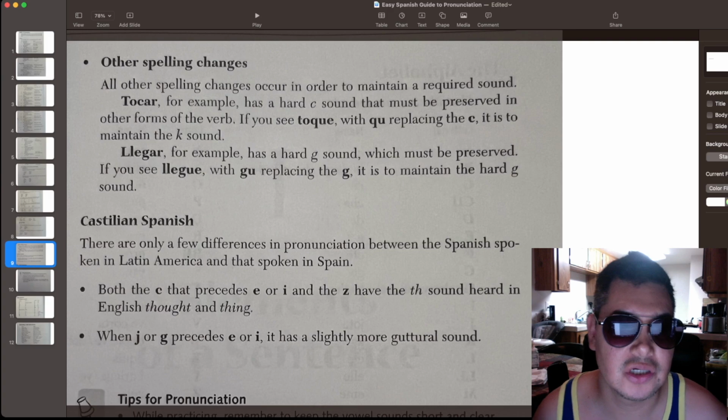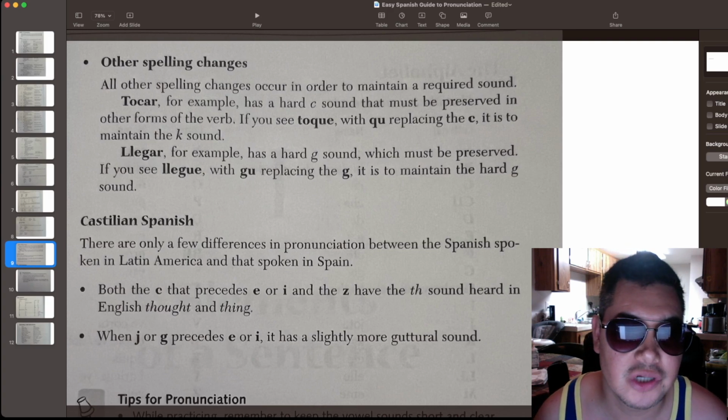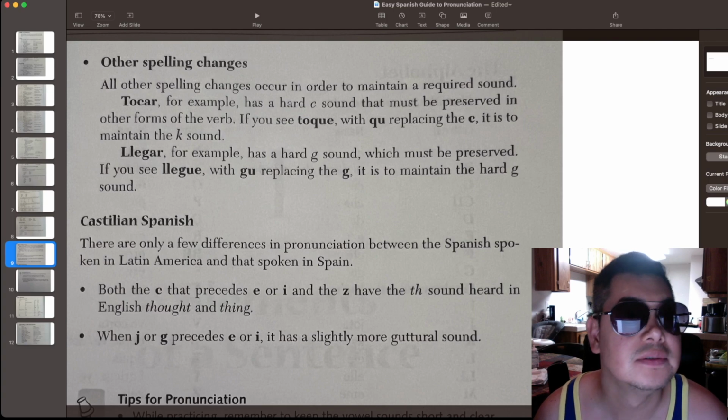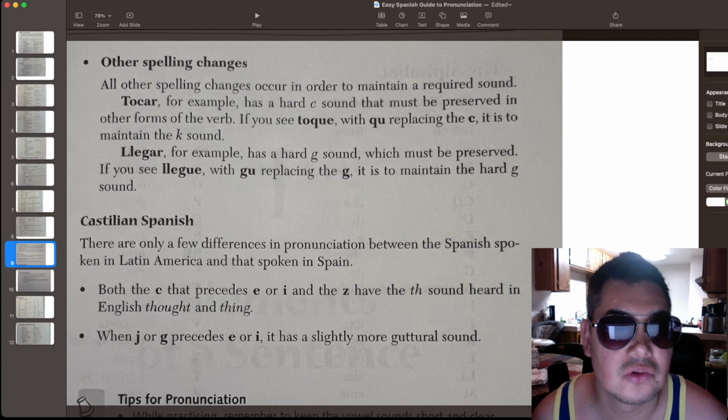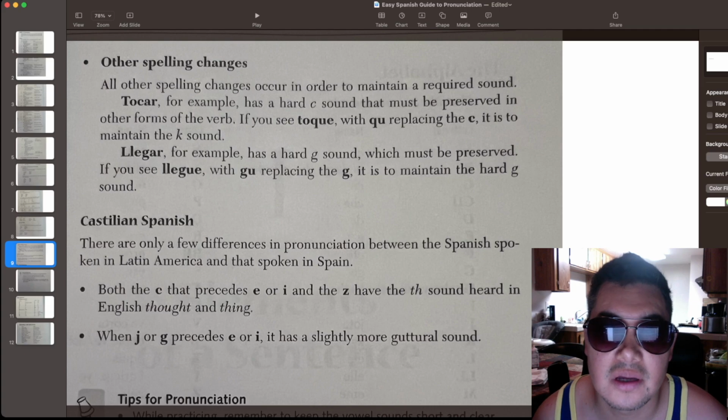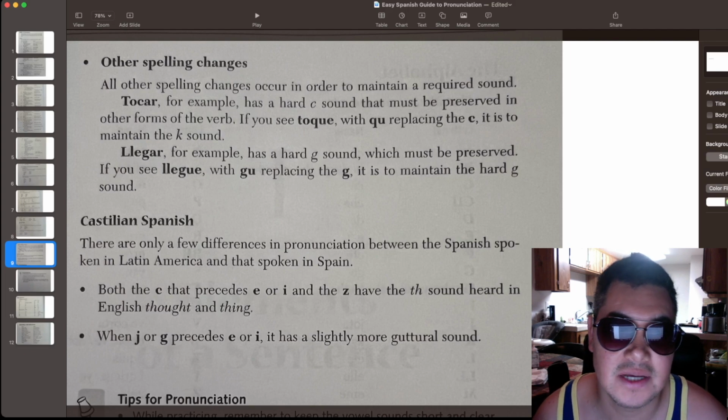Other spelling changes. All other spelling changes occur in order to maintain a required sound. Tocar, for example, has a hard C sound that must be preserved in other forms of the verb. If you see toque with QU replacing the C, it is to maintain the K sound.